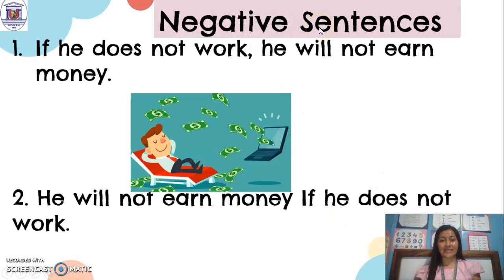Negative sentences. If he doesn't work, comma, he will not earn money. Tell me how. If he doesn't work, how will he have money? It's impossible. He needs to work. Then we have it vice versa. Here we have the consequence first. He will not earn money if he doesn't work.